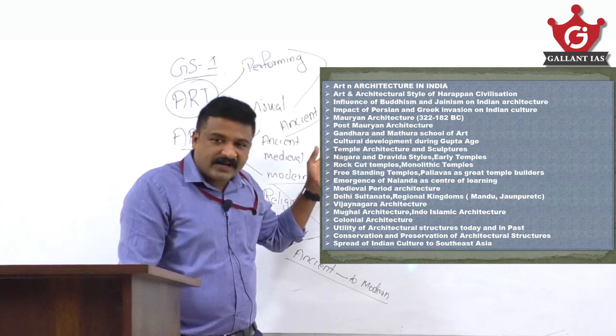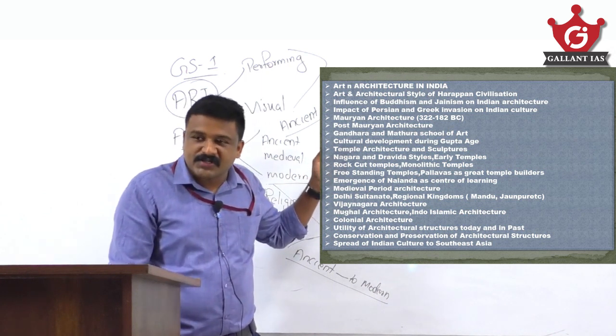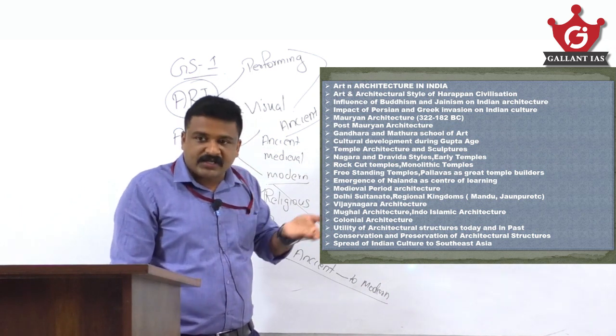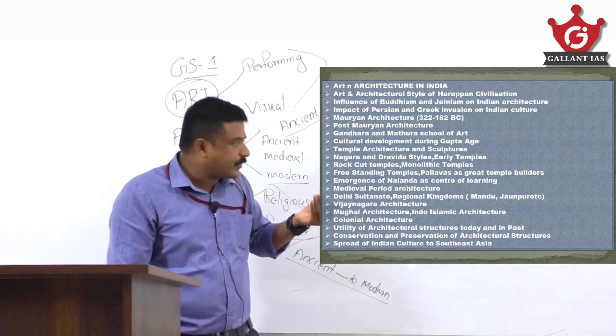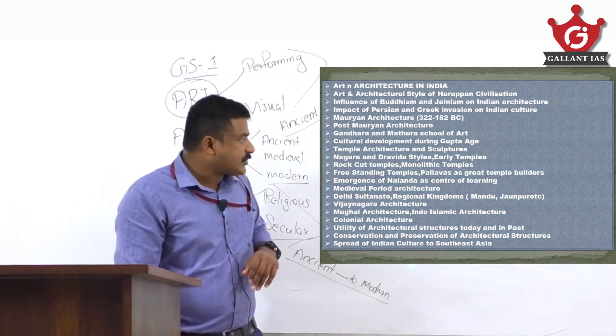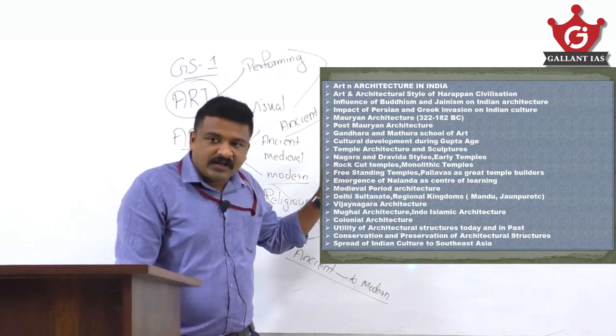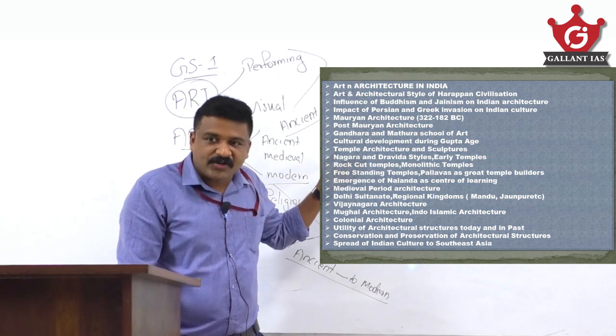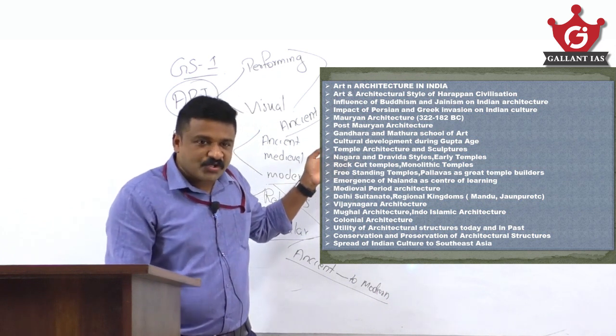Temple architecture means Nagara, Dravida, Vesara styles of temple architecture, rock-cut architecture, monolithic temple architecture, freestanding temples of the south. Then various educational centers as a center of art forms and architecture.